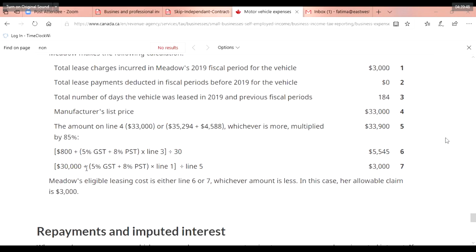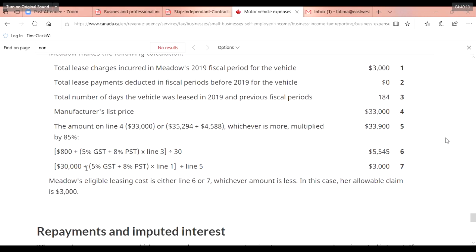Okay, I was doing it times 85%. 39,882 times 85% is 33,899. So the amount on line 4 or this, whichever is more, multiplied by 85%.